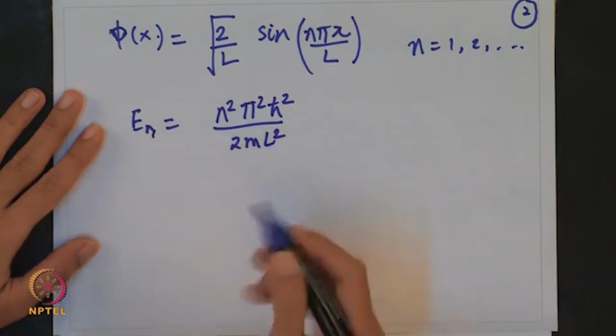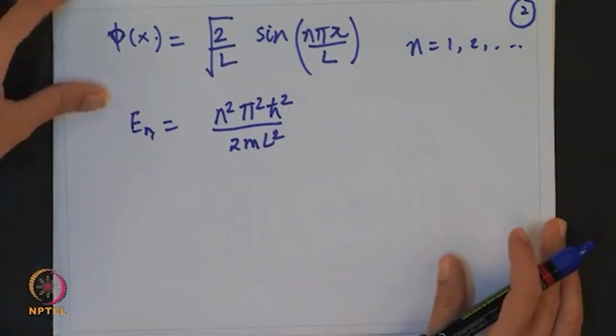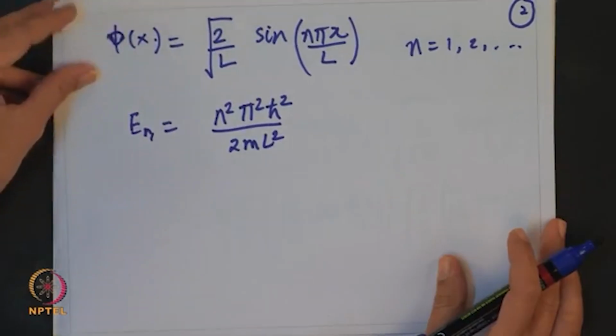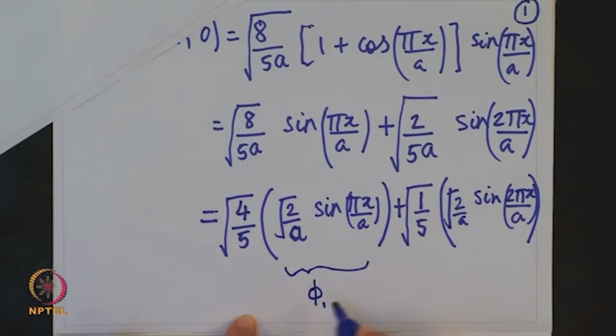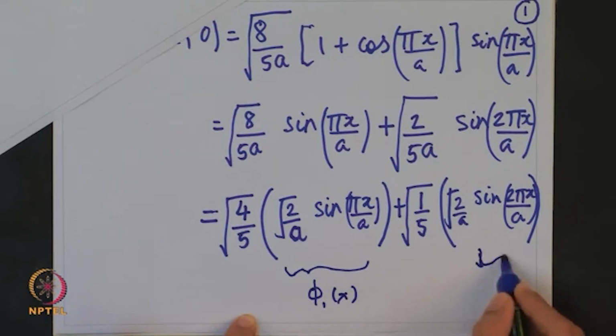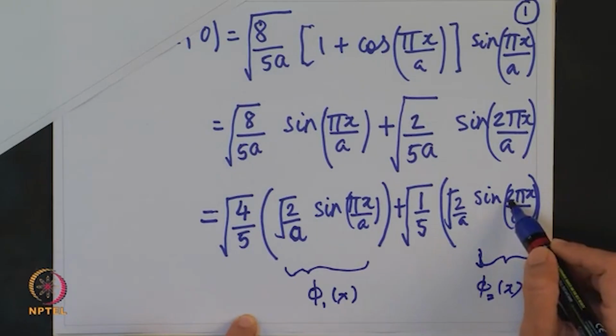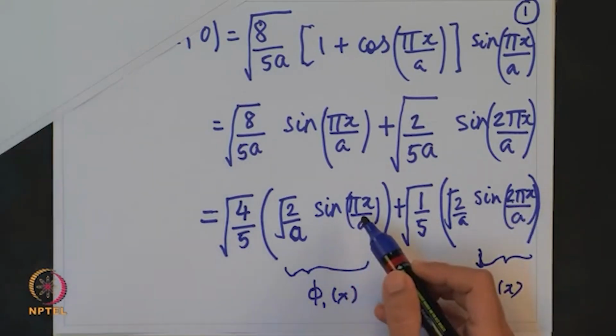So now what do we have? Using this, you can see in the first expression this was my phi 1 of x, and this is nothing but phi 2 of x. Here n is equal to 2, here n is equal to 1.